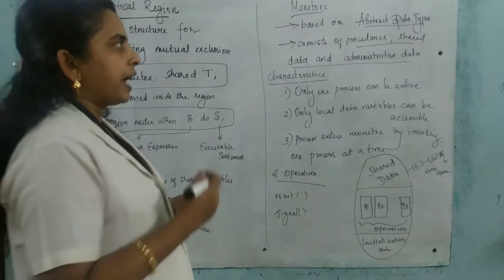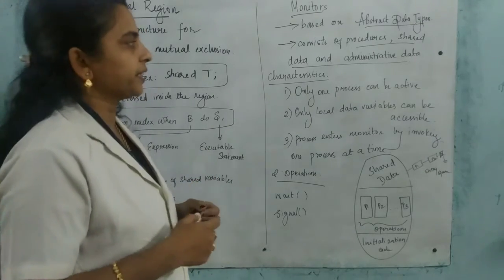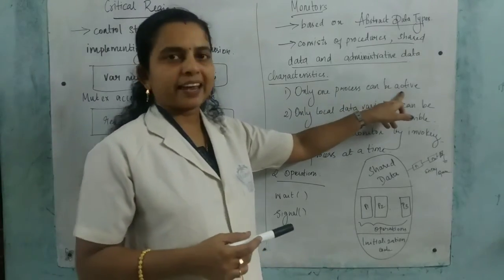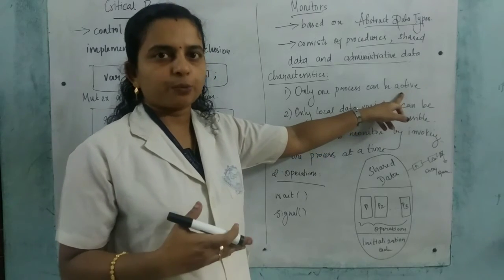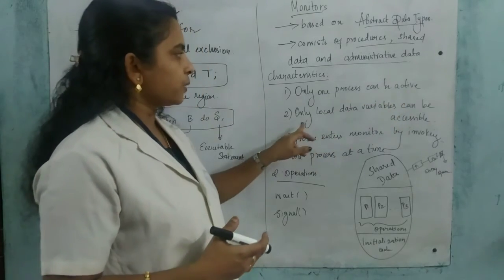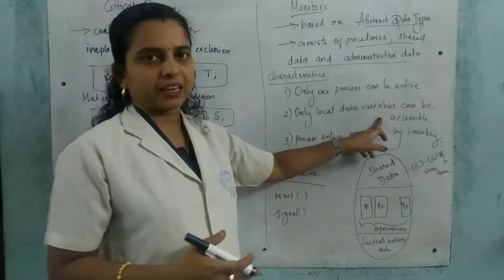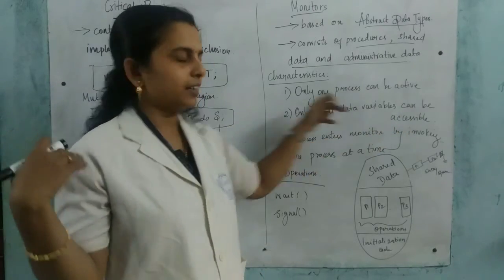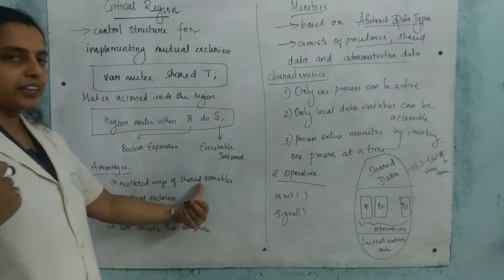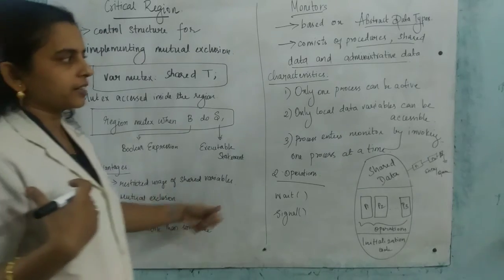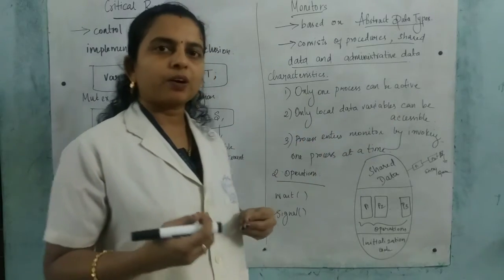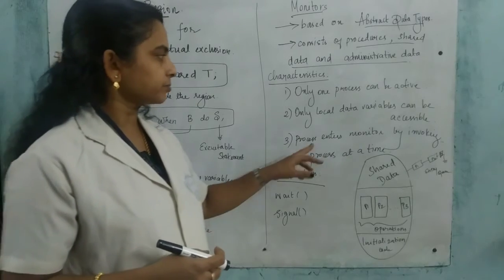Some characteristics of the monitor: only one process can be active at a time, which solves mutual exclusion. Only the local data variables can be accessed. As we saw earlier, there is a restriction while sharing variables; similarly, only local data variables are accessible.